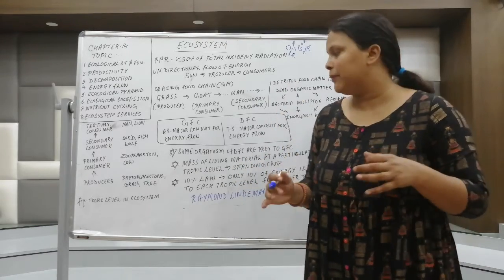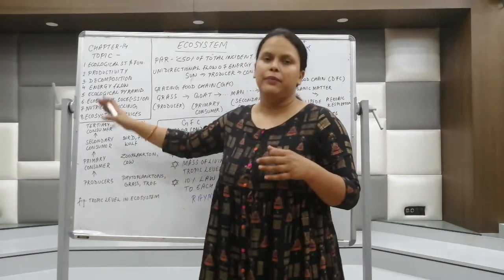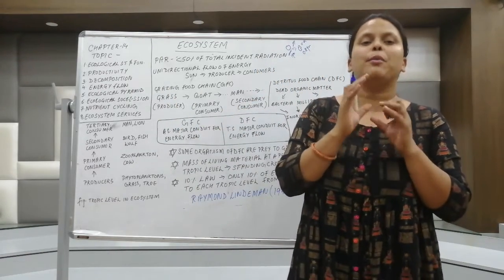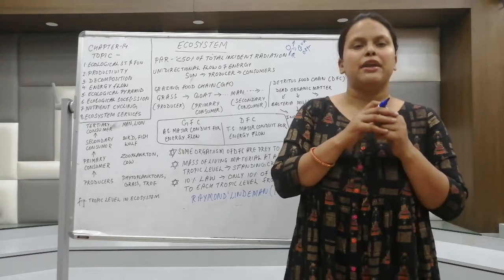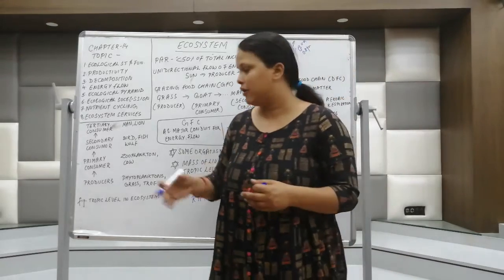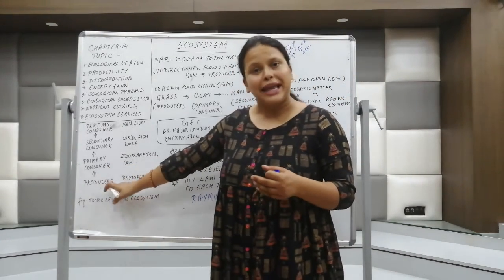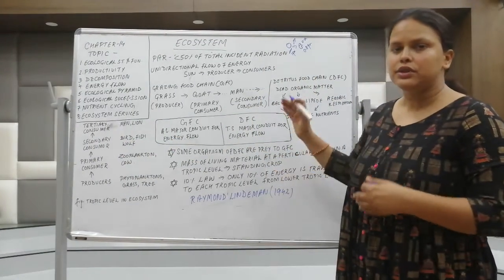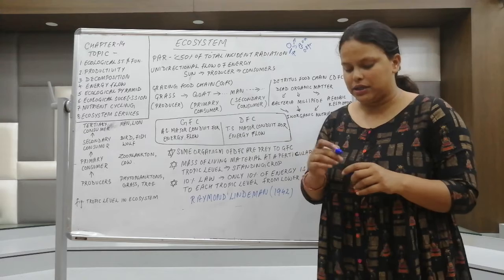So at any time in any trophic level, the amount of biomass, the amount of dry and wet weight that an organism will have at a particular time in any trophic level, is called standing crop. The next part is the 10% law.